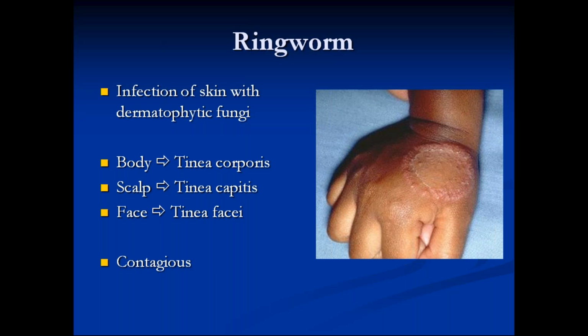Next, what are the different terms used for dermatophytic infections at different sites? When it occurs on the body, you call it corporis. When it occurs on the head, you call it capitis. On the face, it's called faciei. On hands, it's called manuum. On legs, it's called pedis. Tinea pedis, tinea manuum. When it infects nails, it's called tinea unguium.